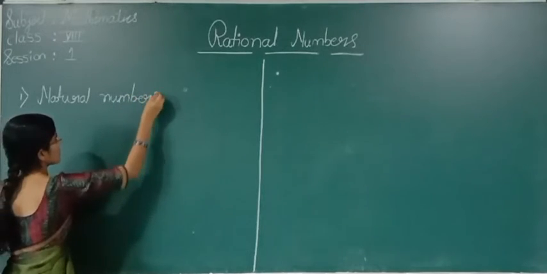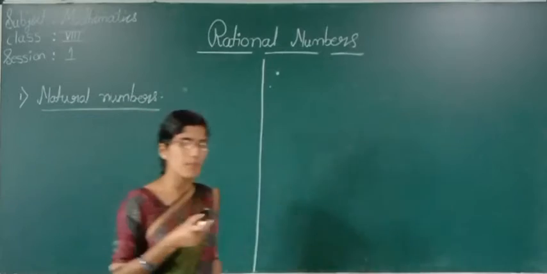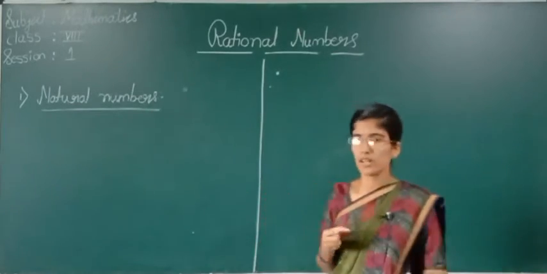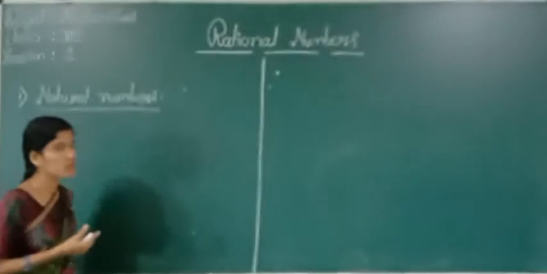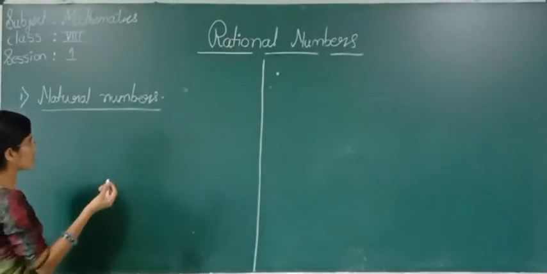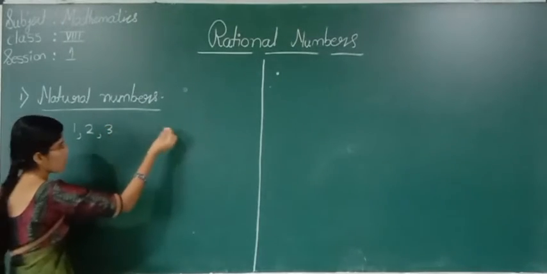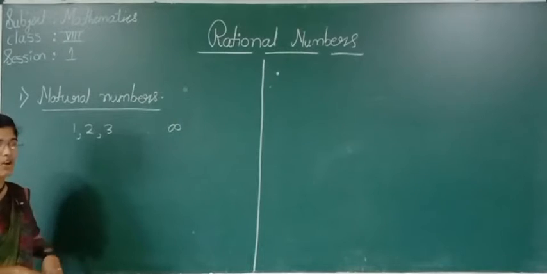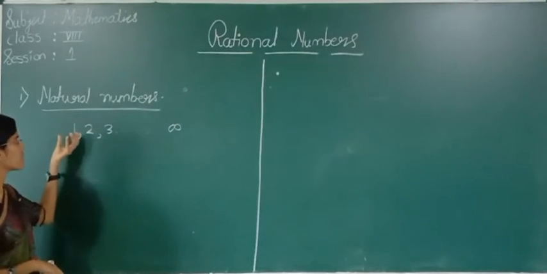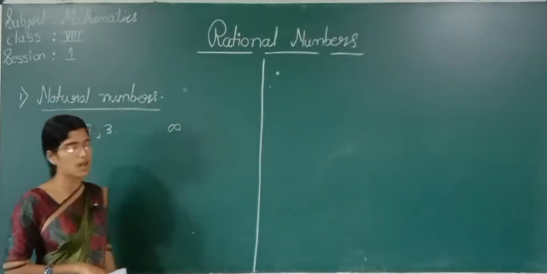Natural numbers. See here, the group of positive numbers which are countable are nothing but natural numbers. What are the group of positive numbers which are countable? 1, 2, 3. It will go on. We call it infinity. It will go on continuing. Or we can say the numbers which start from 1 are nothing but natural numbers.